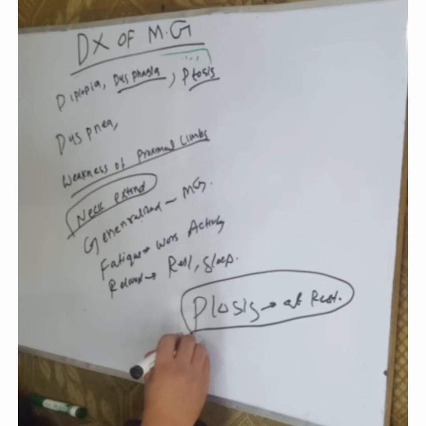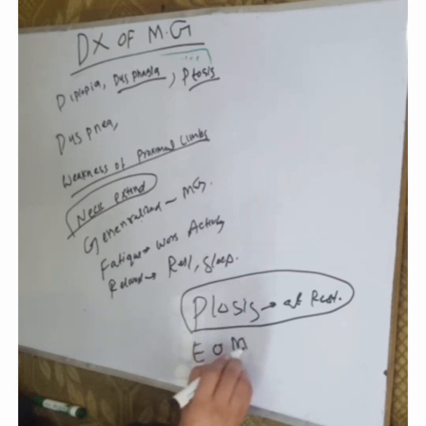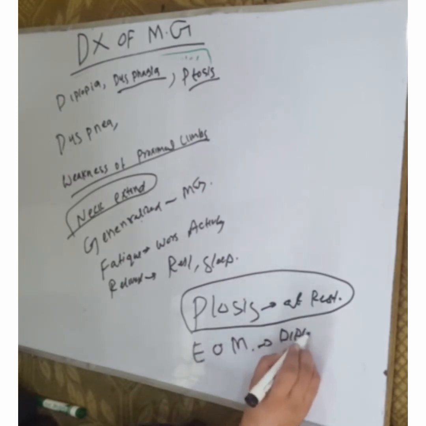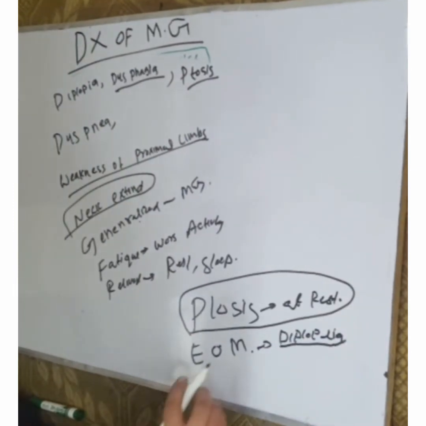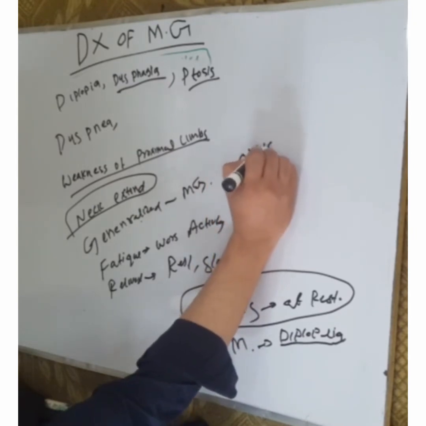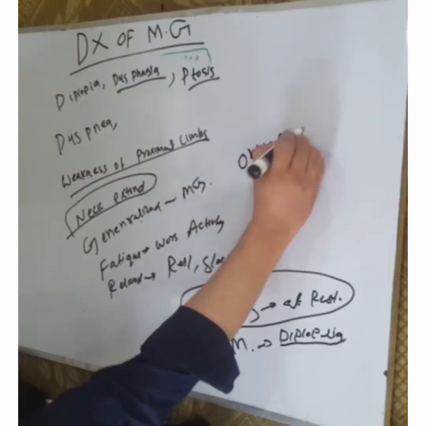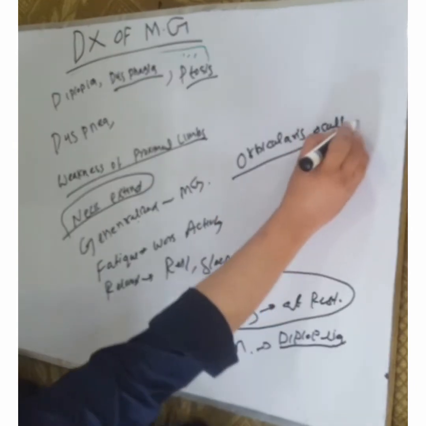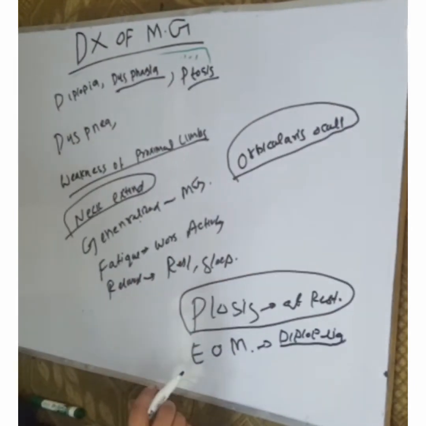Extraocular muscle involvement occurs. There may be diplopia, double vision, because of the muscle involvement. One muscle contracts and the other becomes relaxed and weak. The orbicularis oculi muscle of the eye involvement may also occur in Myasthenia gravis.